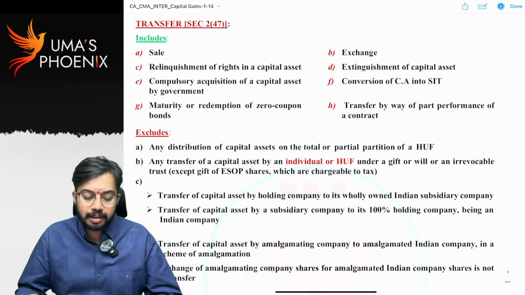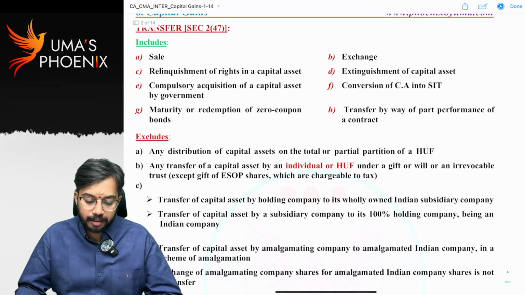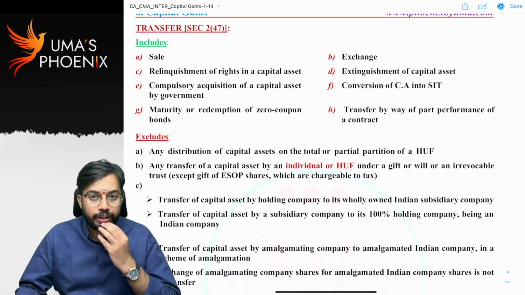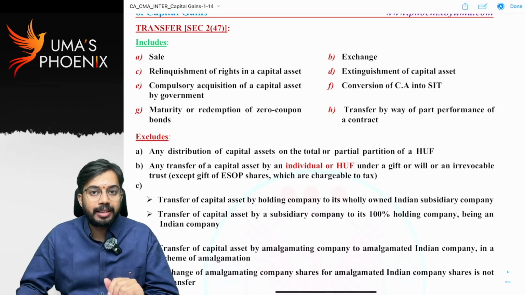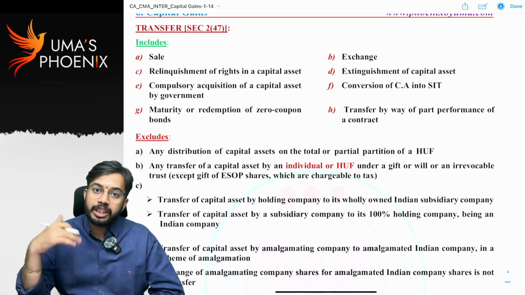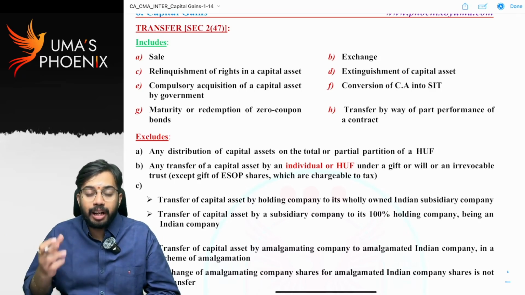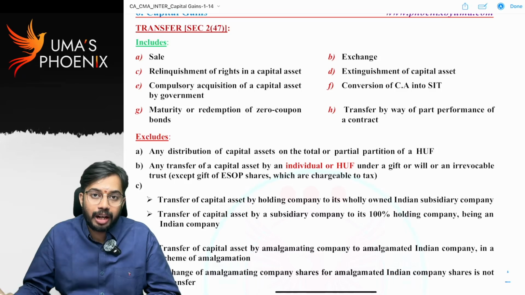Now let us discuss the definition of transfer. Only if the transaction is included in the definition of transfer, capital gains get attracted. If the transaction is excluded from the definition of transfer, then even if any asset is transferred by way of the transaction, capital gains will not get attracted.